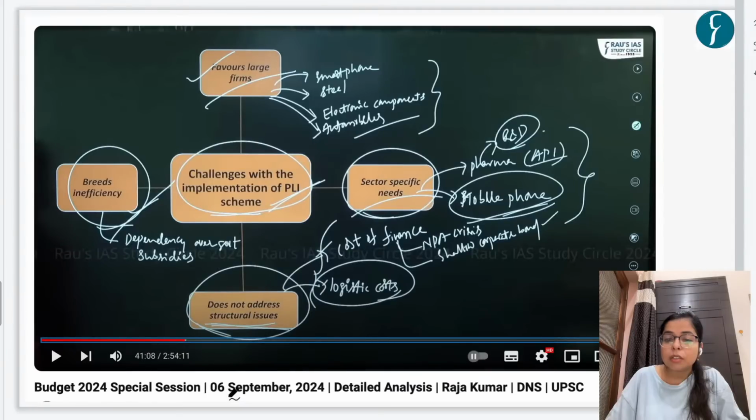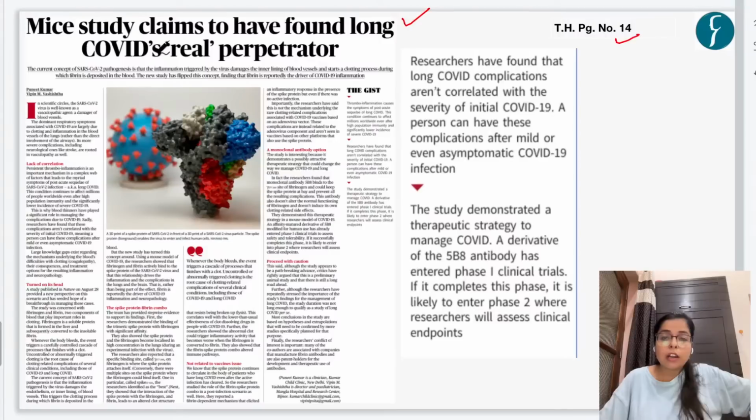Now the first article for today's discussion is inspired by this news article which appeared on page number 14 of the Hindu. This news article talks about research regarding how long COVID complications arise. We all know that COVID-19 is a highly infectious disease spread by the coronavirus or SARS-CoV-2 virus, right? This is an RNA virus. And when people recovered from COVID-19, some of them suffered from long COVID. That is, they had COVID-like symptoms.